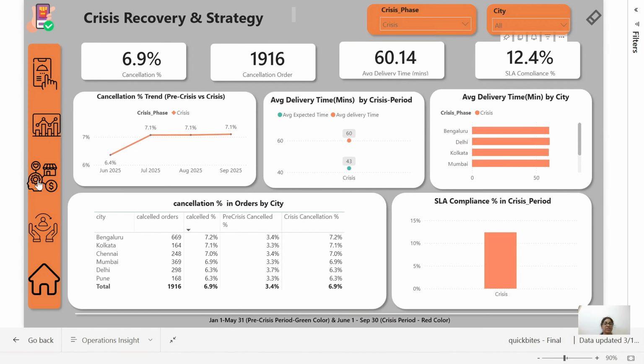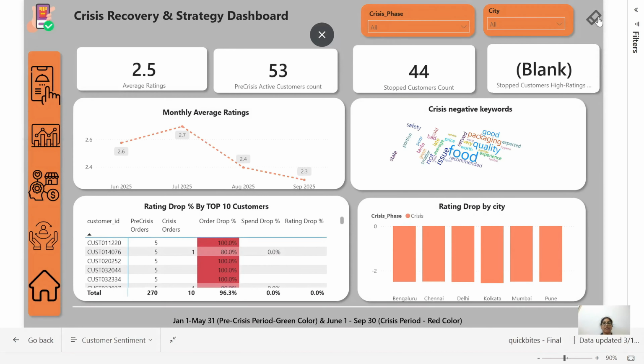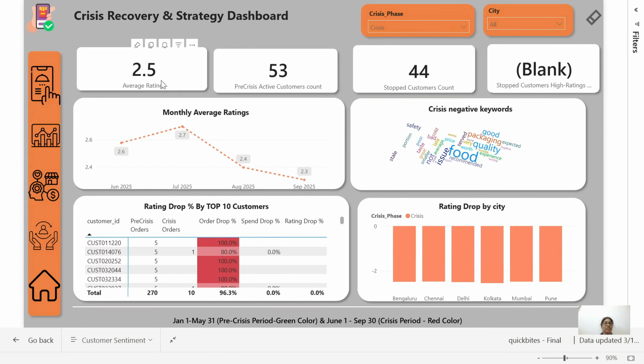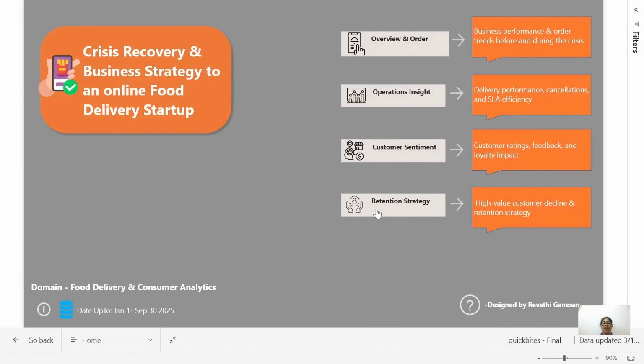Then moving on to the third page, customer sentiments. Here you can see the crisis period. The average rating is 2.5, and the pre-crisis active customer count is 53. After the crisis period, the count of customers who stopped ordering is 44. The average monthly rating is showing clearly, along with the crisis negative keywords, the rating drop by city, and the rating percentage drop for the top 10 restaurants. Then moving on to the fourth page, retention strategy.